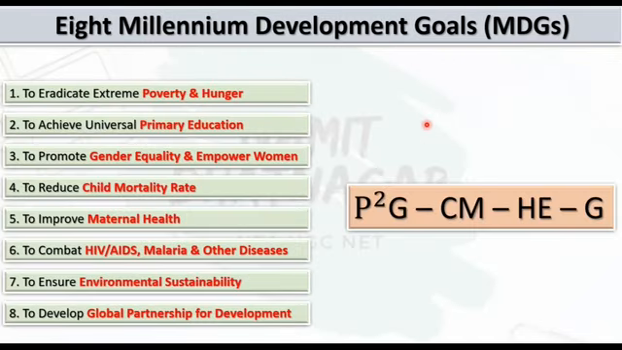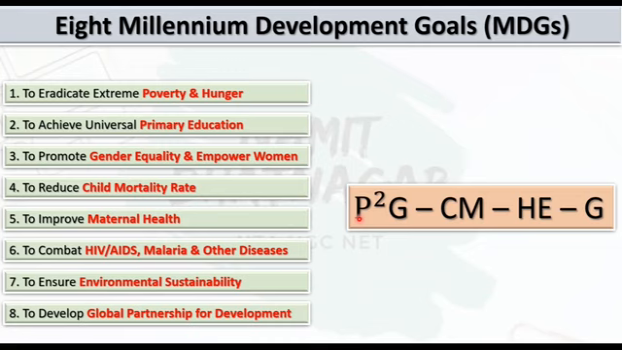Now our NTA UGC NET and SET examinations demand that we should remember all those 8 Millennium Development Goals in proper sequence. So in order to remember those points, I have created an acronym that says P square G, that is P P G C M H E G.